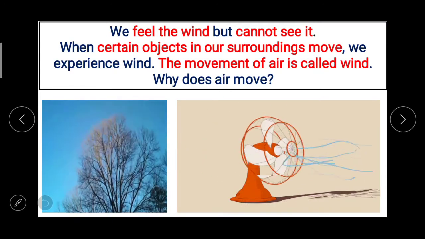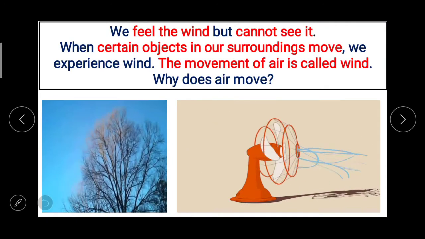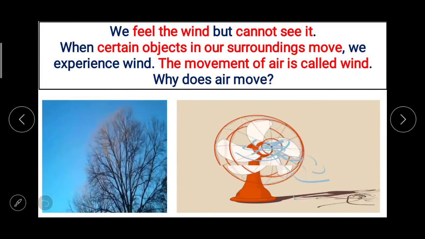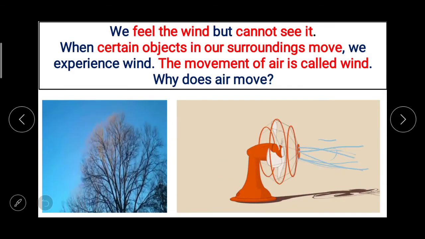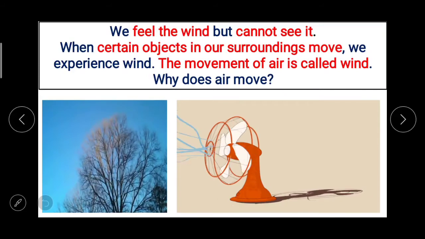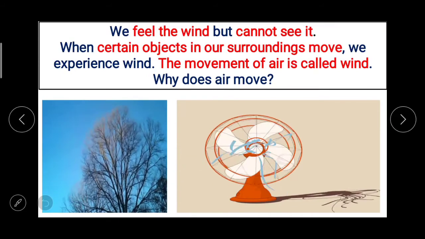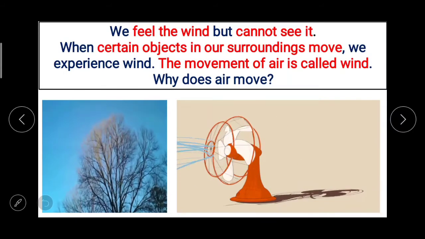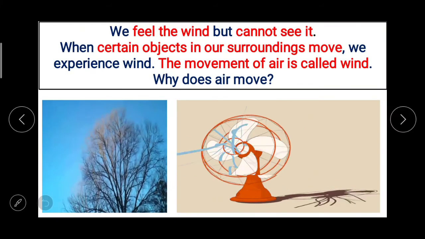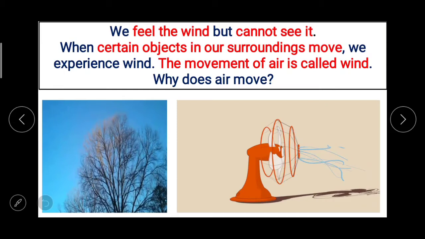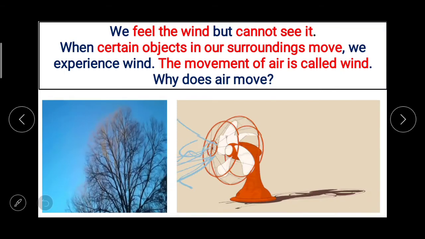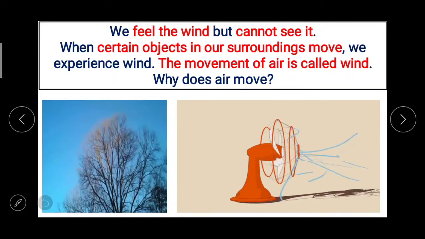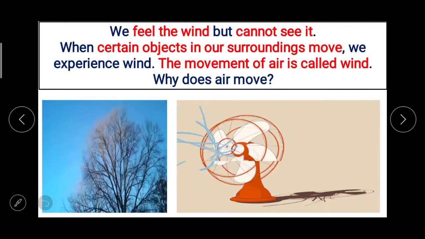When certain objects in our surroundings move, we experience wind. The movement of air is called wind. Now what is the exact difference between the wind and air? The movement of air is called wind. Whenever air moves from one place to another, then it is called wind. हवा जब एक जगह से दूसरी जगह जाती है, उसमें movement होती है, then we call it wind.